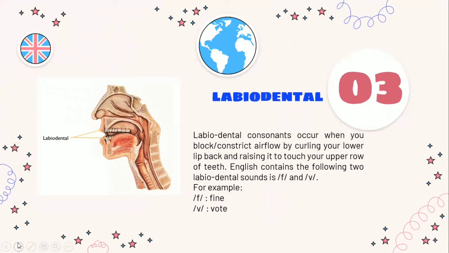Third, labiodental. Labiodental consonants occur when you block or constrict airflow by curling your lower lip back and raising it to touch your upper teeth. English contains the following two labiodental sounds: f and v. For example, fine, vote.